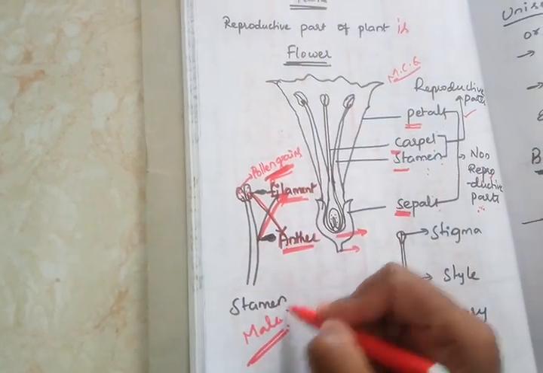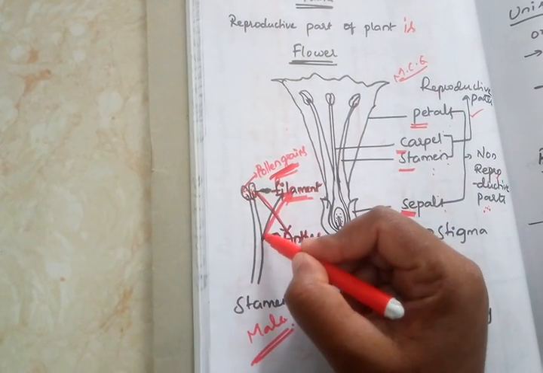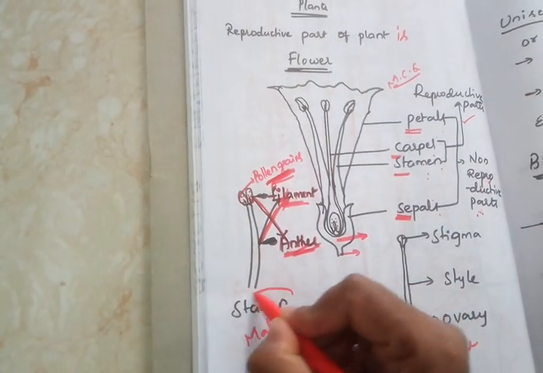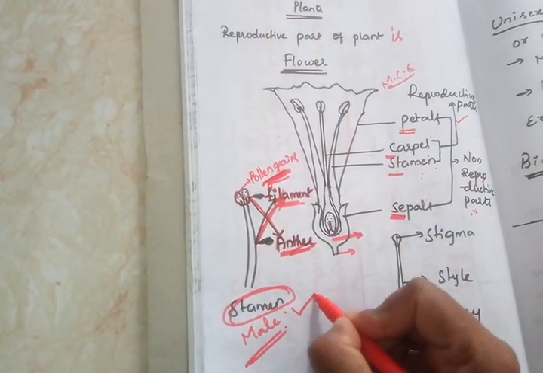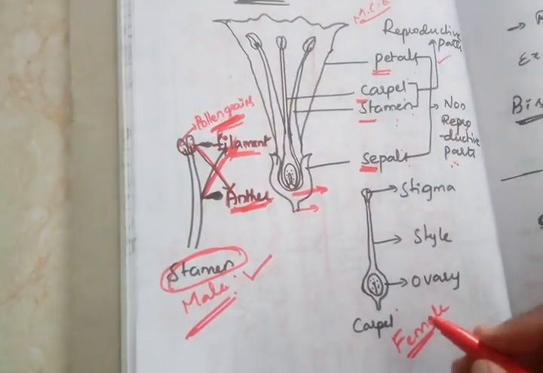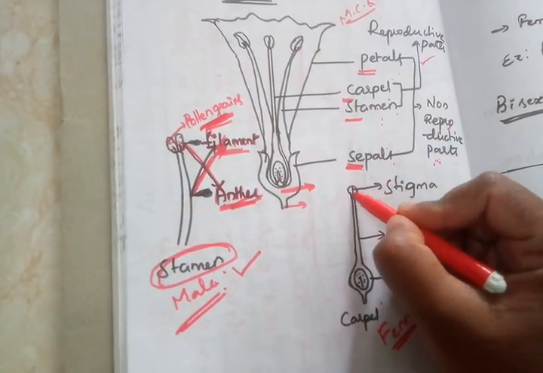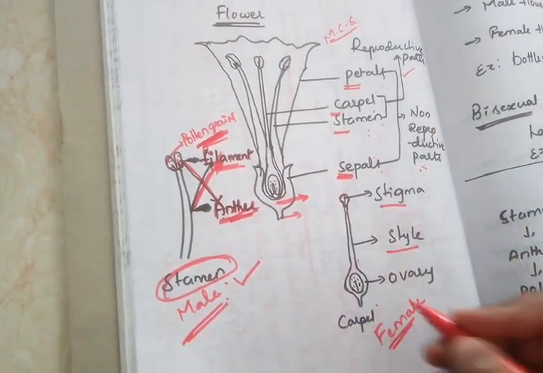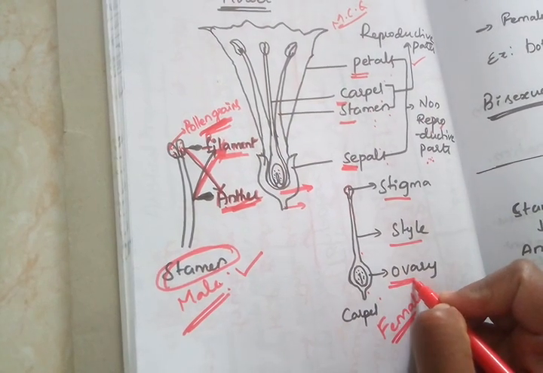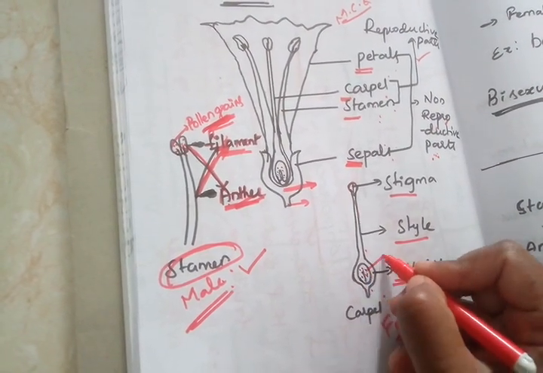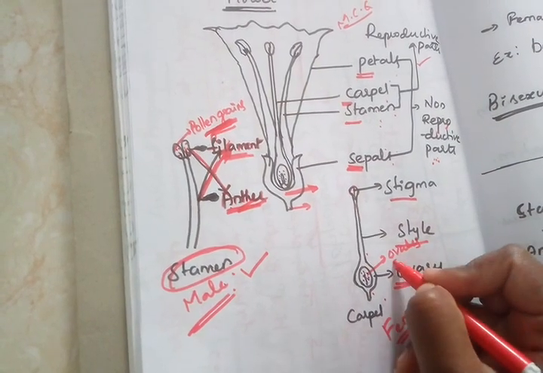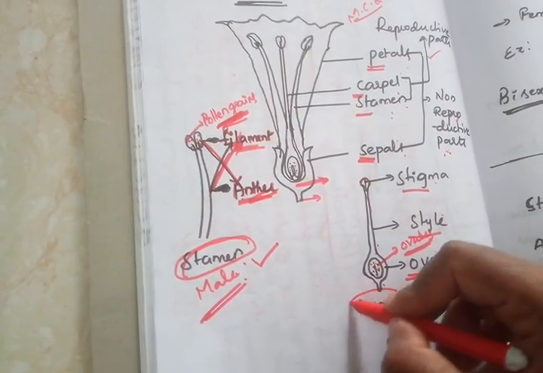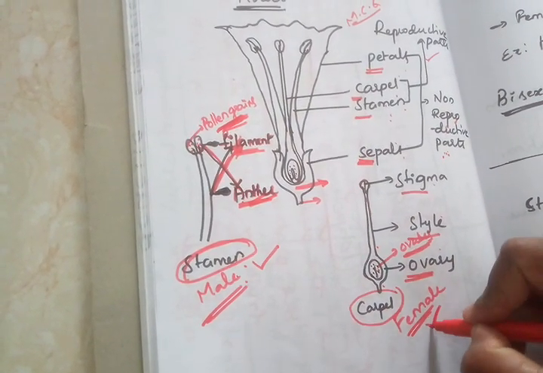So the stamen has two parts: one is the anther, another is the filament. The pollen grains are present in the anther, and this male reproductive part of the flower is called the stamen. Coming to the carpel, majorly the carpel has three parts. The structure above is called the stigma, the tube-like structure is called the style, and the bottom structure is called the ovary. Inside the ovary, the dots are the ovules, which are the main part of the ovary. These three are the parts of the carpel, which is the female reproductive part of the flower.